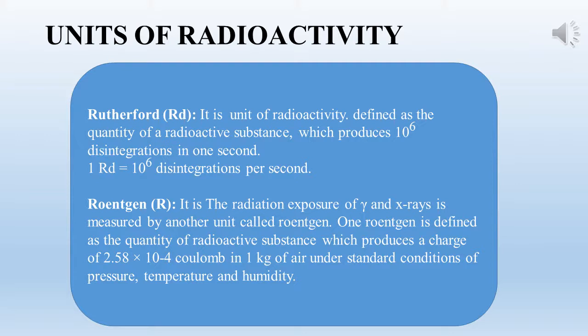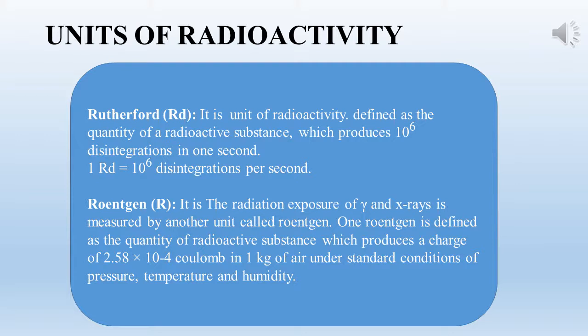The last unit is Roentgen. The radiation exposure of gamma rays and X-rays is measured by a unit called Roentgen.